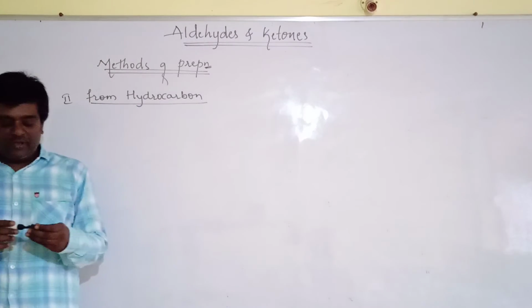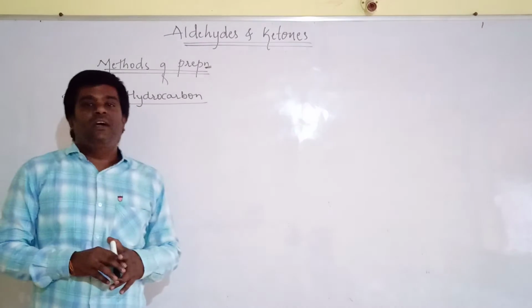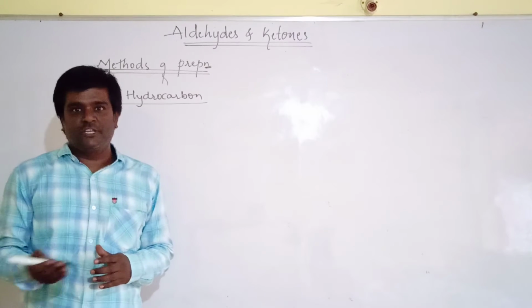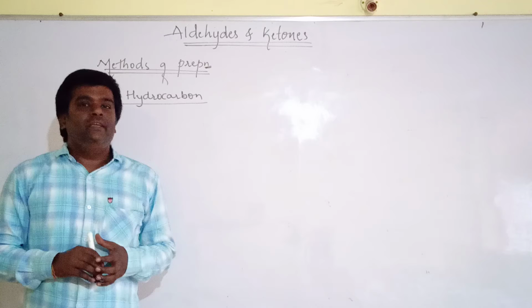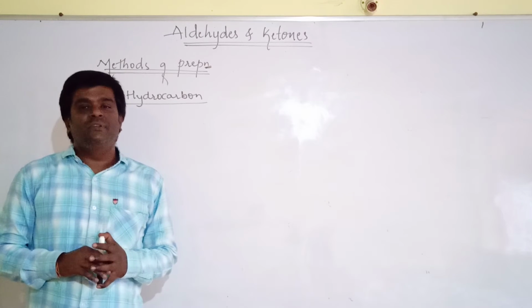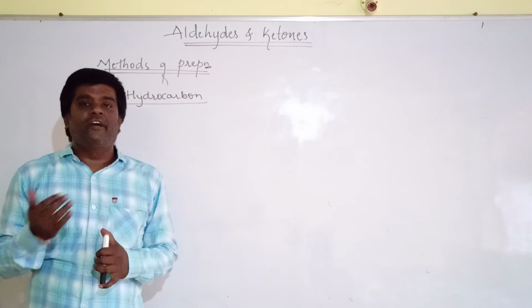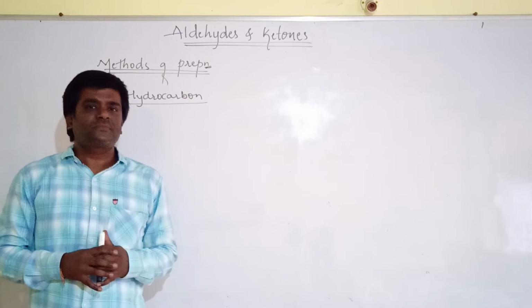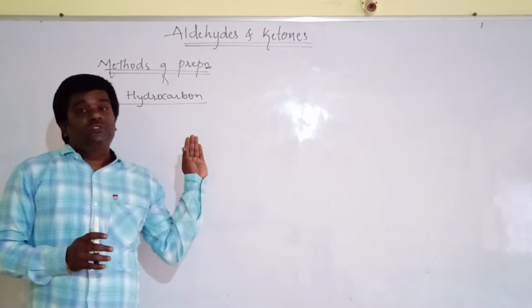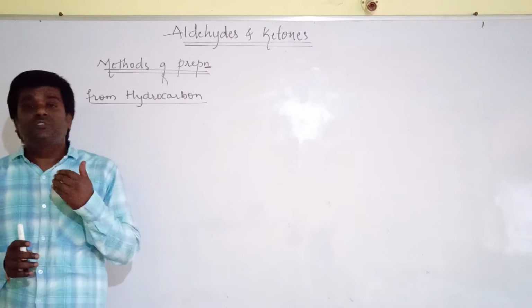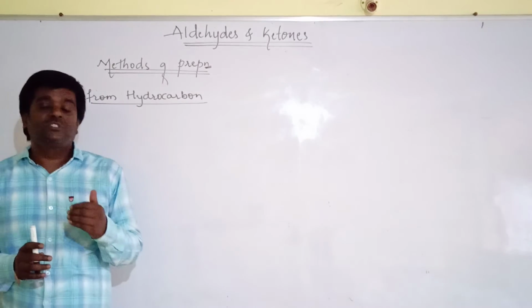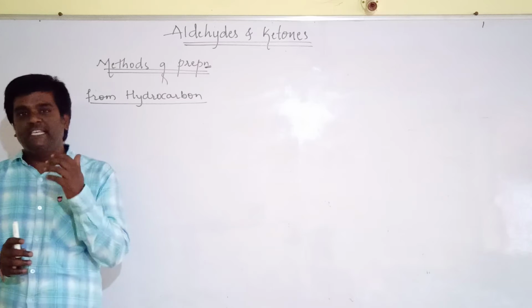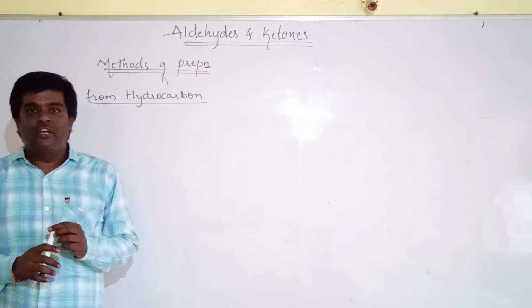From alcohol we can prepare with the help of dehydrogenation and with the help of oxidation. The dehydrogenation is carried out in the presence of copper at 573 Kelvin temperature, and in the oxidation we carry out the oxidation of an alcohol by using suitable oxidizing agents, like PCC or CrO3.